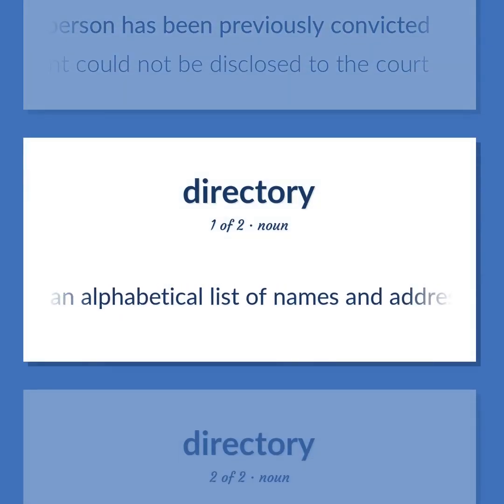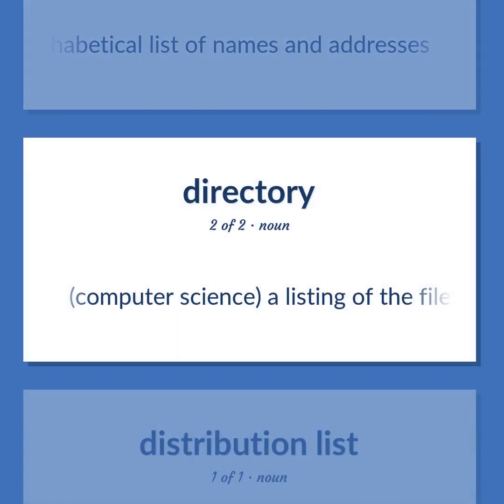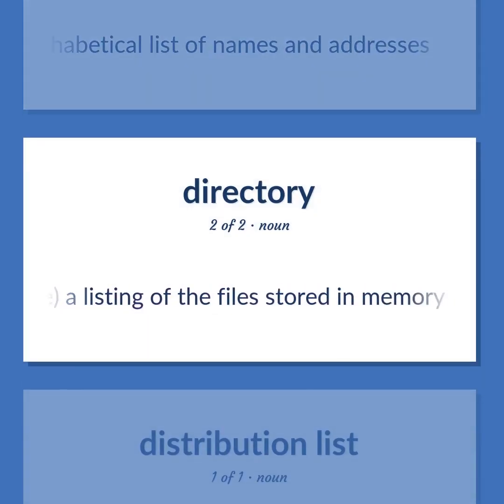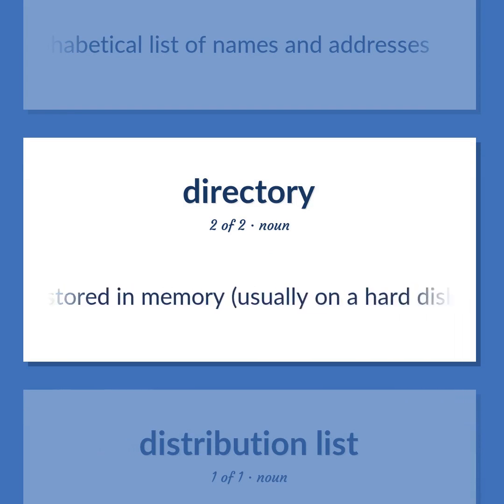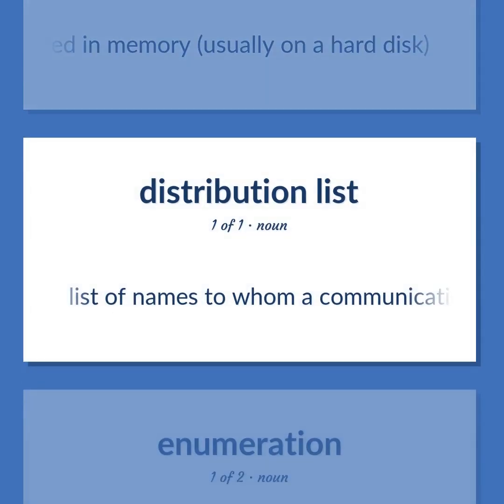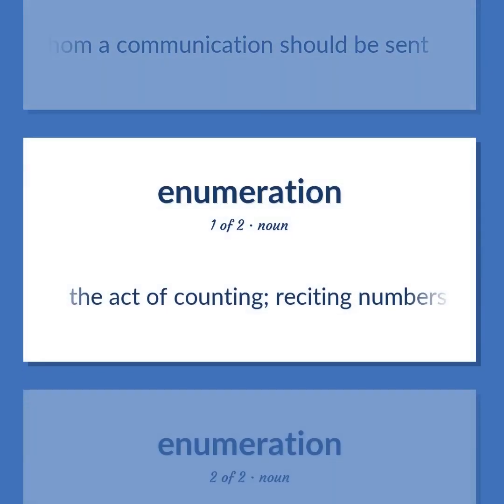Directory: An alphabetical list of names and addresses. Computer science. A listing of the files stored in memory, usually on a hard disk. Mailing list: List of names to whom a communication should be sent. Count: The act of counting, reciting numbers in ascending order.